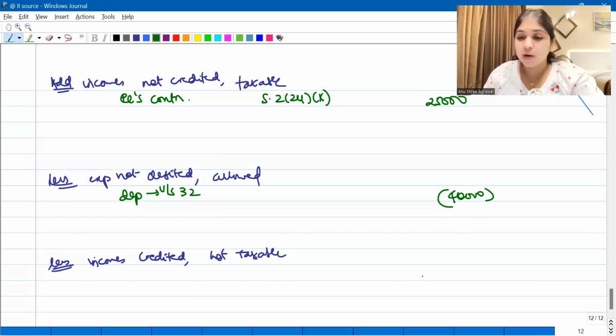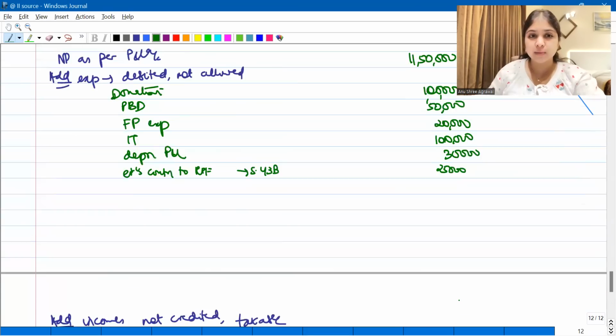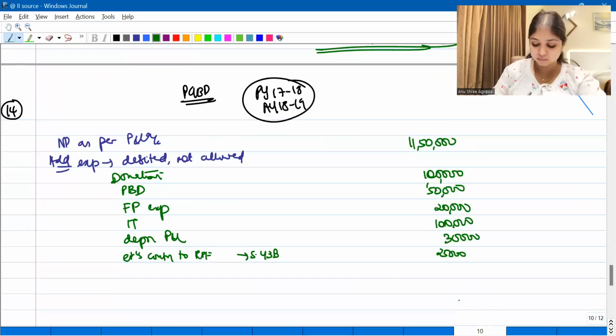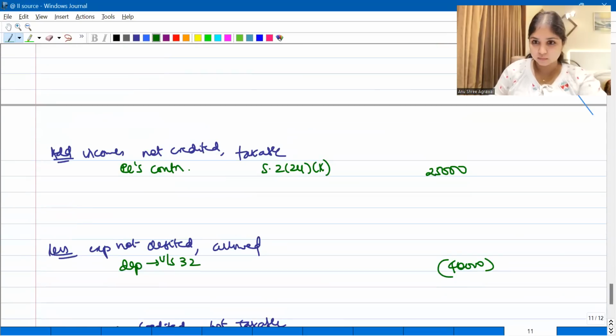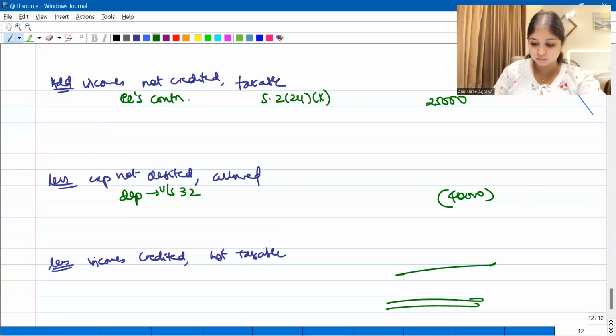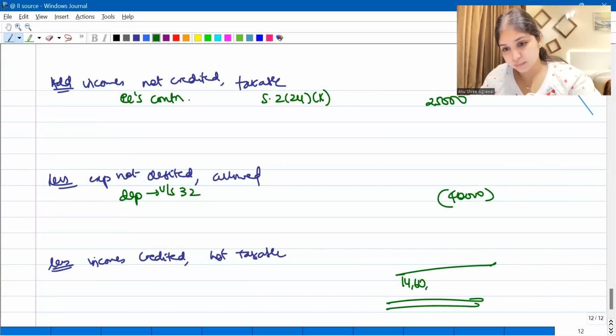Yes, guys. Now come on, add, subtract, find the total PGBP number. Do you get 14,60,000?